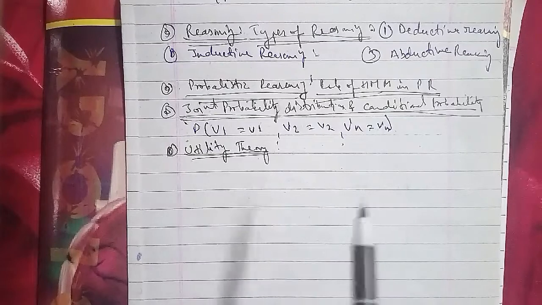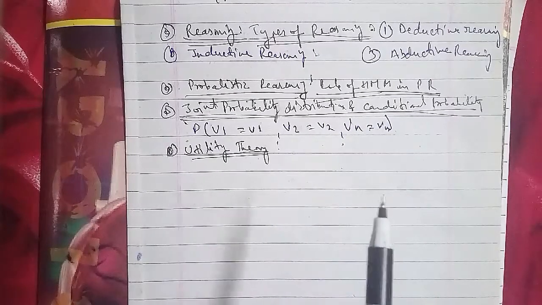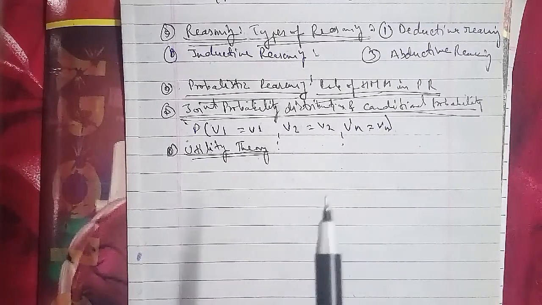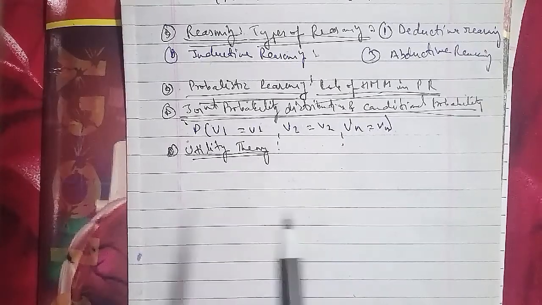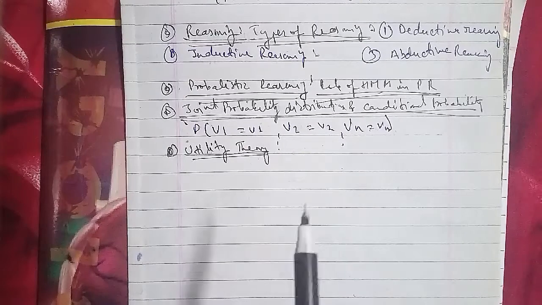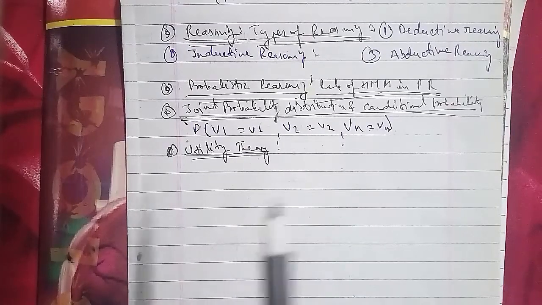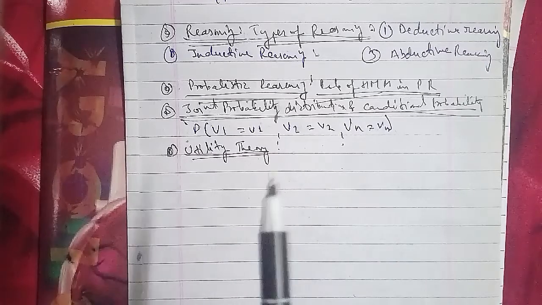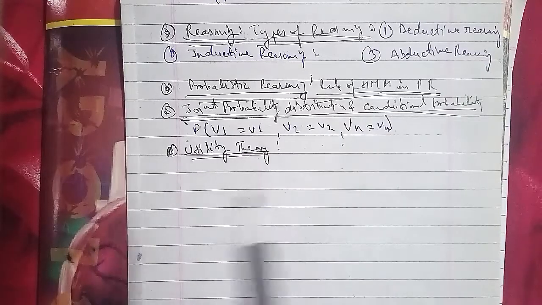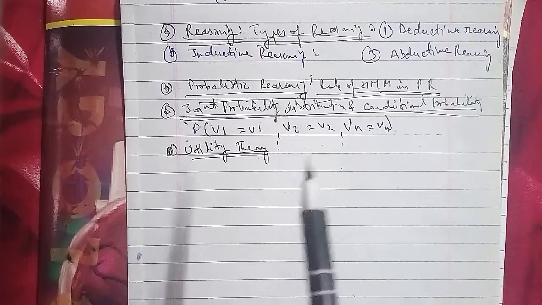Now we'll discuss in detail the hidden Markov model.